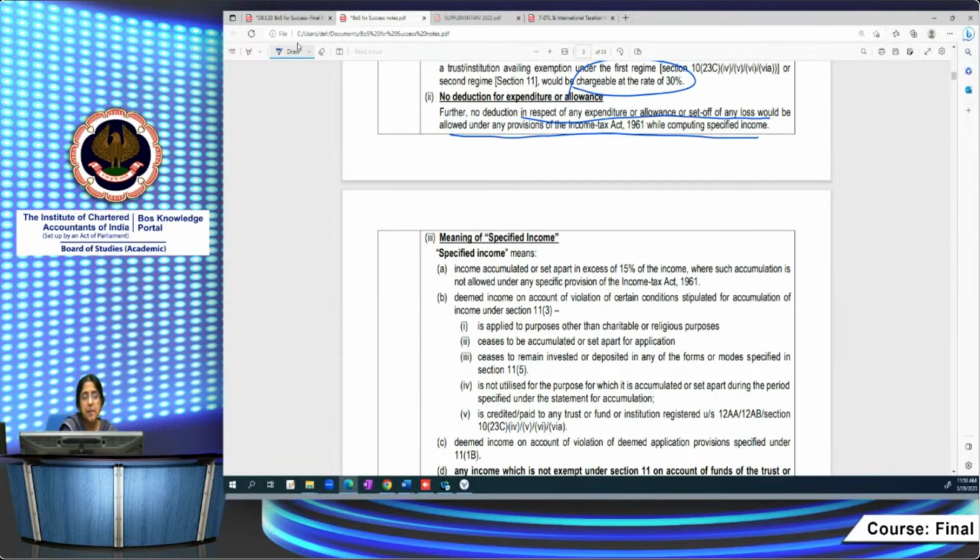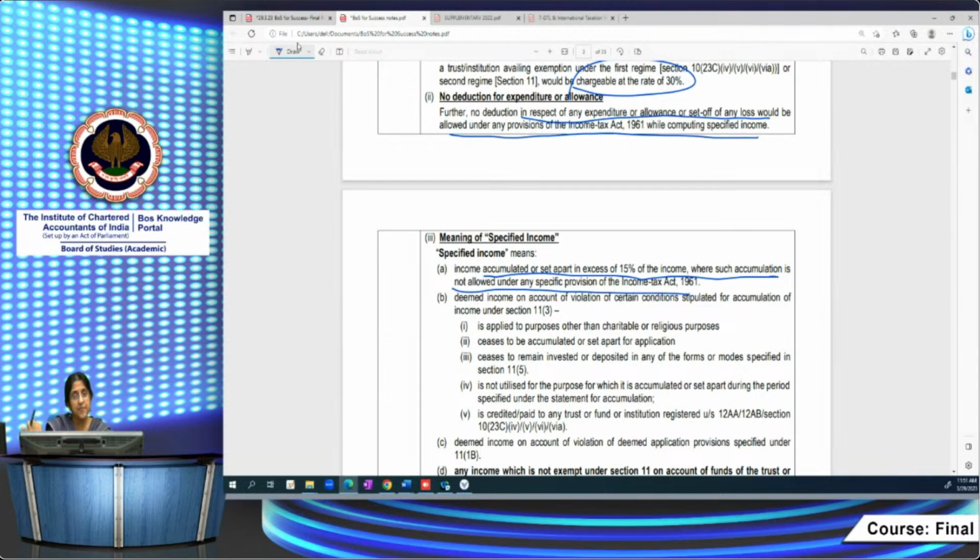Specified income means income accumulated or set apart in excess of 15%, where accumulation is not allowed under any specific provision of the Act. Suppose it's allowed, like you're permitted to accumulate under the specified provisions, there are some conditions attached. Like suppose you file Form 10, you will be allowed to accumulate. Or sometimes, suppose you receive the amount on the last day of the previous year, then you're allowed to spend it in the immediately following year. So those are specified things where you have the permission, it's permitted by the Act. But without filing Form 10, if you claim the accumulation, that is not permissible. In such case, such income will be taxable at 30% under 115BBI.